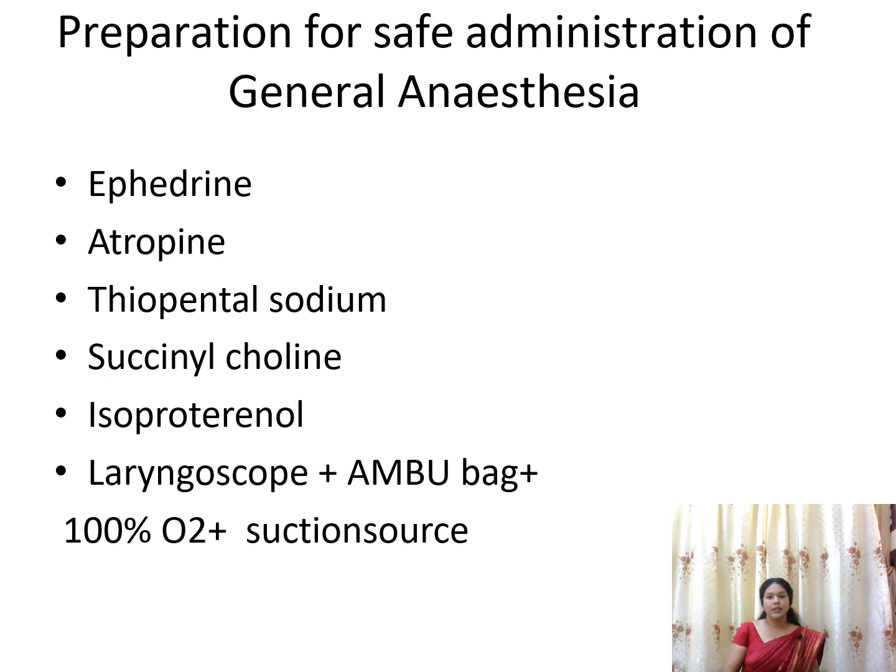And for the preparation of general anesthesia, we should arrange the following things. You should give ephedrine to the patient. You give atropine for reducing the secretions. Thiopental sodium you have to arrange. Succinylcholine you have to arrange. Isoproterenol should be arranged, and you have to arrange a laryngoscope, ambu bag, 100% oxygen, and suction source. Everything should be ready for the general anesthesia. But remember one thing, usually during the labor process we do not use general anesthesia.